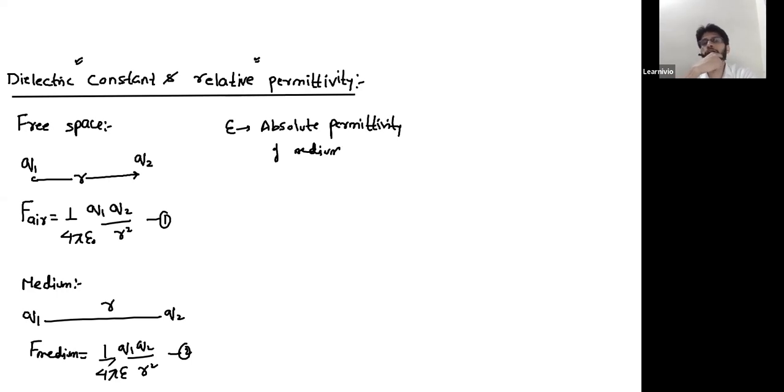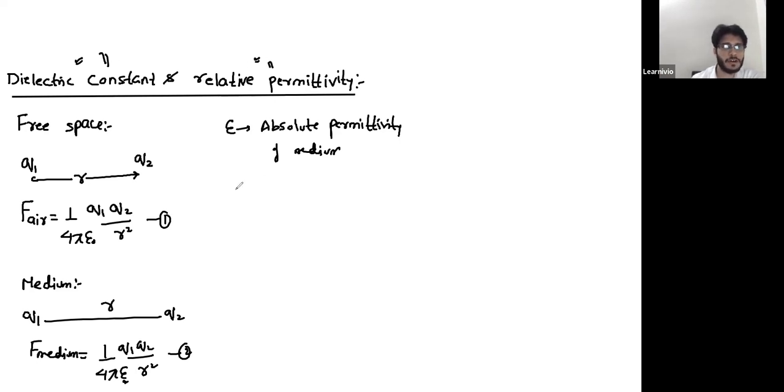But in the majority of numericals, absolute permittivity is not given. The thing which is given is the dielectric constant or relative permittivity. If the absolute permittivity of a medium is given, then you can easily calculate the force in that medium. But generally, absolute permittivity is not given. What you have is the dielectric constant or relative permittivity.